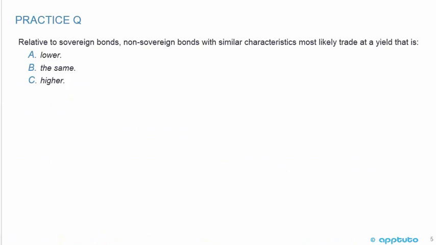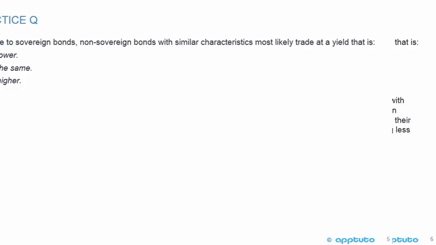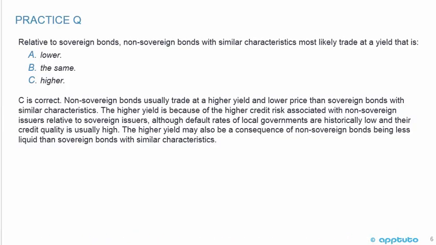Another quick practice question. Relative to sovereign bonds, non-sovereign bonds with similar characteristics most likely trade at a yield that is A, lower, B, the same, or C, higher. Again, I think that should be a pretty easy question. C is correct. Non-sovereign bonds usually trade at a higher yield and lower price than sovereign bonds with similar characteristics.